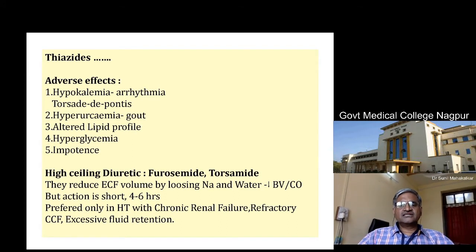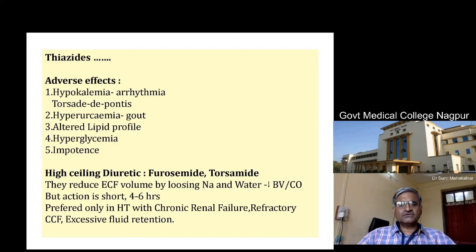Then there are high ceiling diuretics like furosemide or torsemide. In fact, these cannot be called antihypertensive drugs because their effect lasts for about 1 to 2 hours. Torsemide may show diuresis for a longer period, but they just reduce the blood volume, which can be easily compensated by the body. So the antihypertensive effect is lost as soon as the body compensates for the loss of fluid.